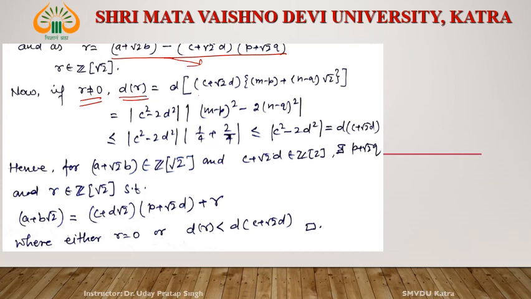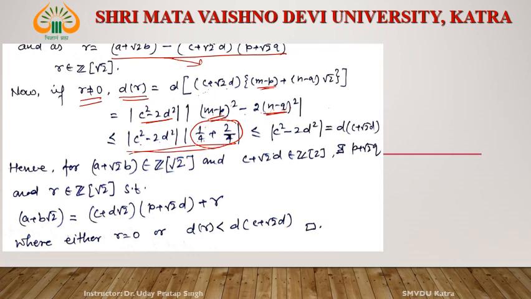Then this is equal to (c square minus 2d square) times ((m minus p) square minus 2 into (n minus q) square). What is m minus p? m minus p is less than 1 by 2, so (m minus p) square is less than 1 by 4. n minus q is less than 1 by 2, so (n minus q) square is less than 1 by 4, so 2 into 1 by 4. Together this thing is 3 by 4.